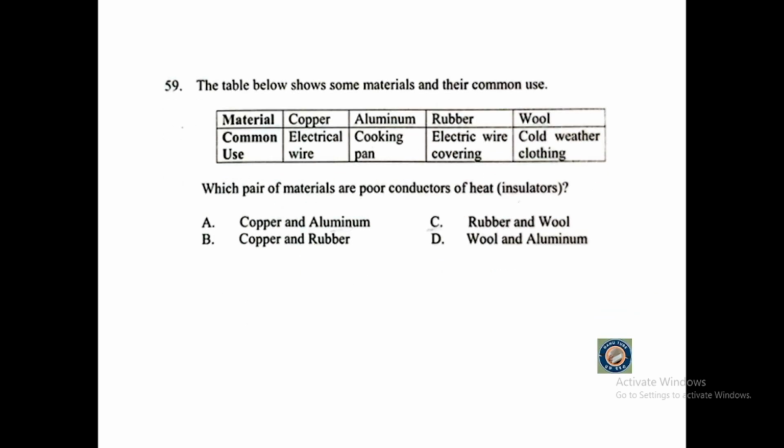Nice. Question number 59. The table below shows some materials and their common use. The material here is copper. Its common use is electrical wire, aluminum for cooking pan, rubber for electric wire covering, and wool for cold weather clothing. Which pair of materials are poor conductors of heat or insulators? A. Copper and aluminum, B. Copper and rubber, C. Rubber and wool, or D. Wool and aluminum?